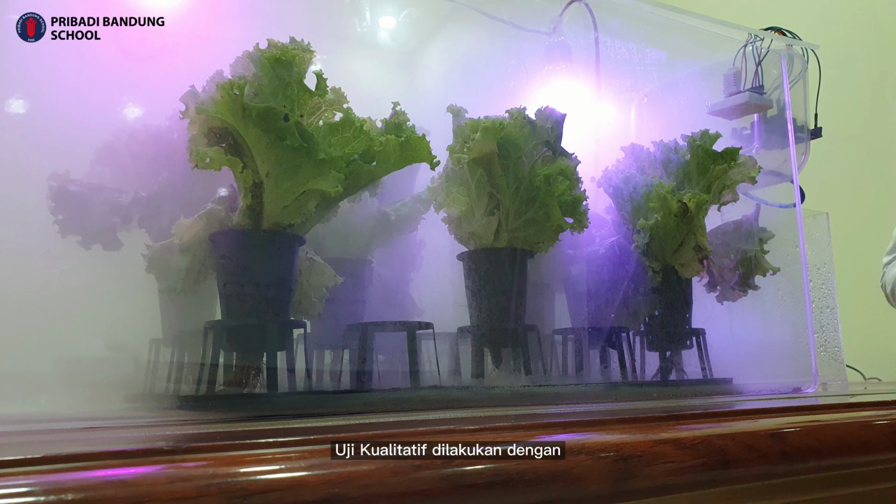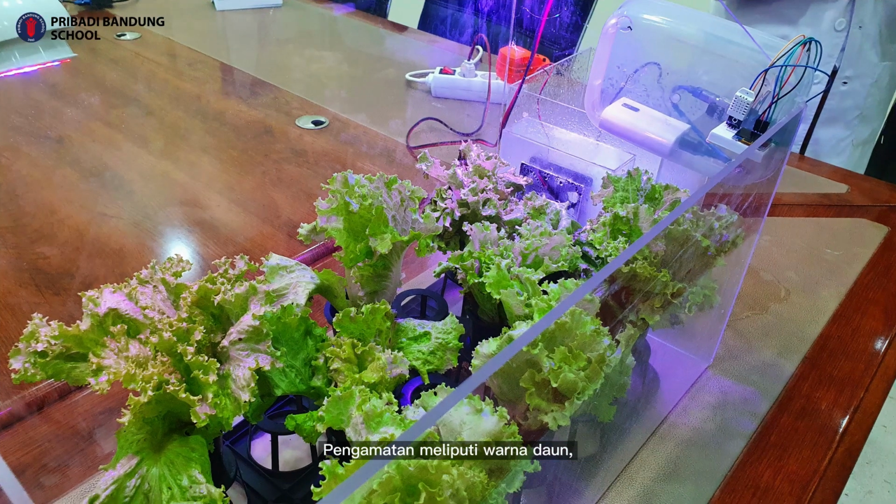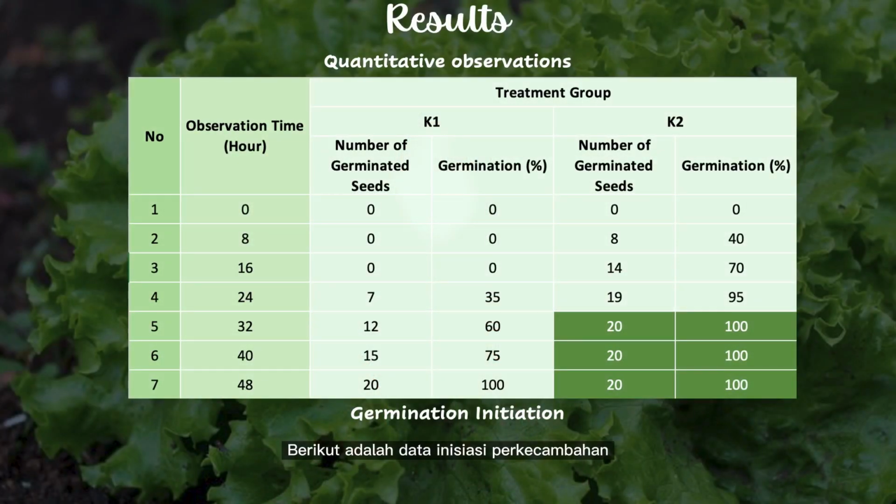The qualitative test was conducted by observing the visual appearance of the plants within 2 weeks. Observations include the color of the leaves, the plant's height and thickness, and the plant's freshness. Here are the results for the quantitative test. The following is the germination initiation data using 2 different treatment groups. It is shown that all of the seeds in the group with the modified greenhouse had already started germinating after 32 hours, while the seeds in the control group started to germinate after 48 hours.